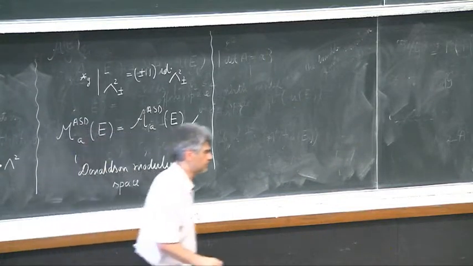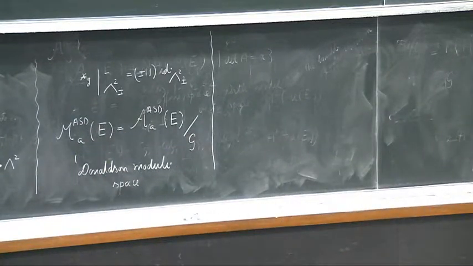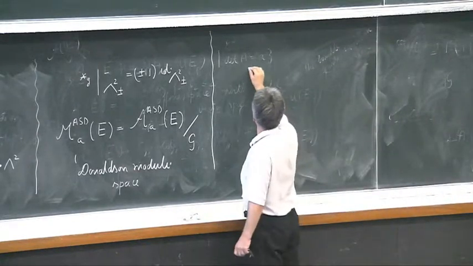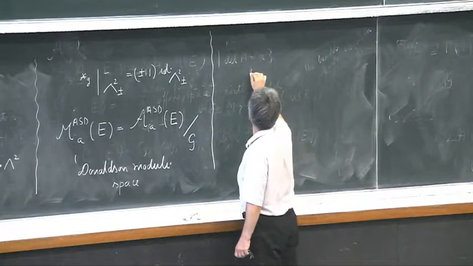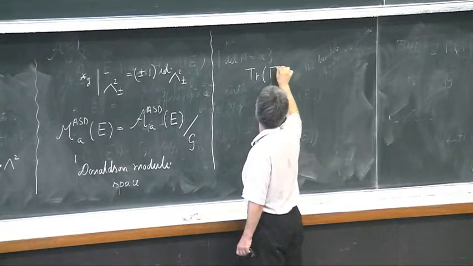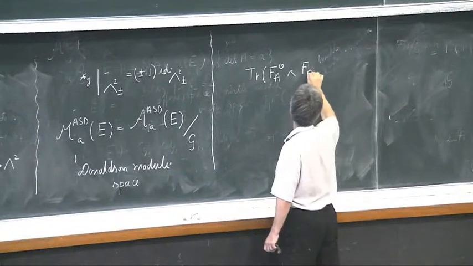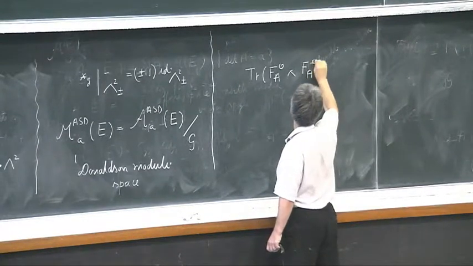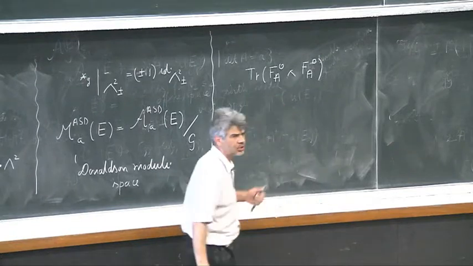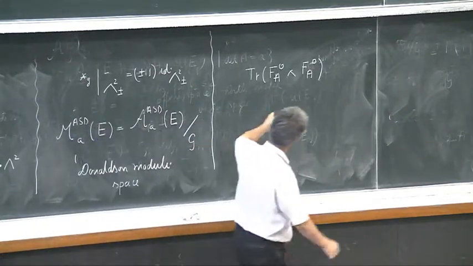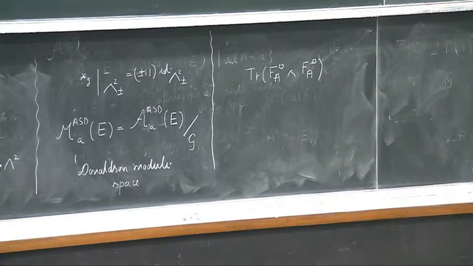What can be easily proved? One can regard this expression. I take the curvature of A, the trace-free part. I make the square in the sense of the wedge product, and I take the trace.